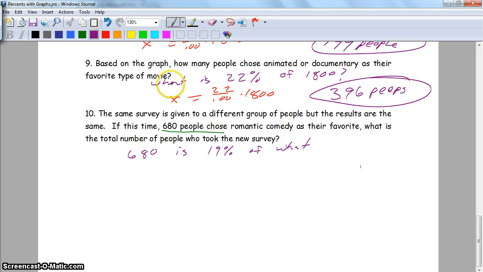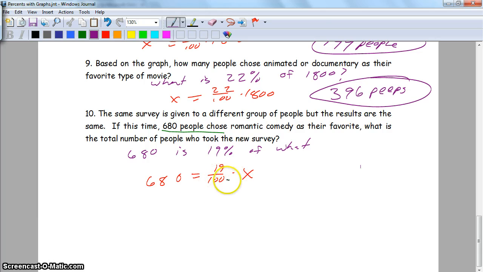Up here we were trying to find the number of people that said a given genre. Here they gave us a number of people that said the genre, but we need to find the total amount of people. That's what's happening here. So 680 is 19 divided by 100 times x. Lots of ways to solve this one, right? You could make this 0.19 and then divide by 0.19.